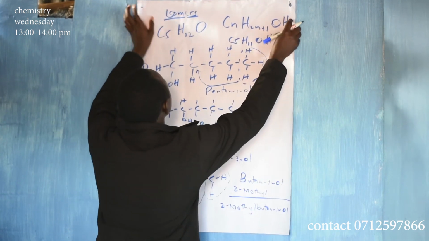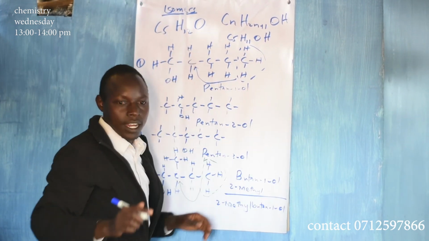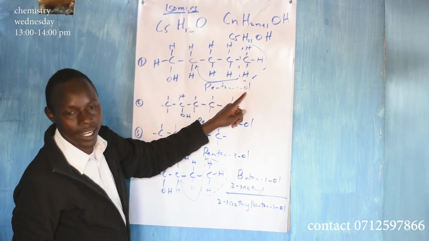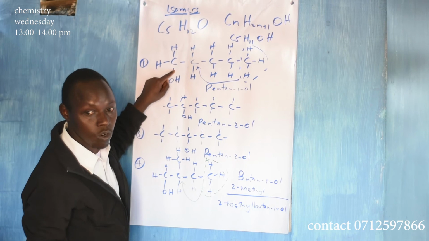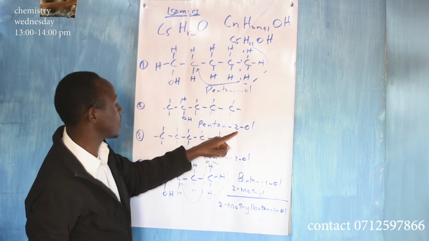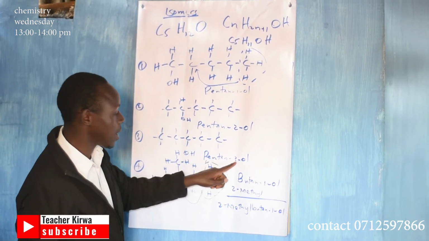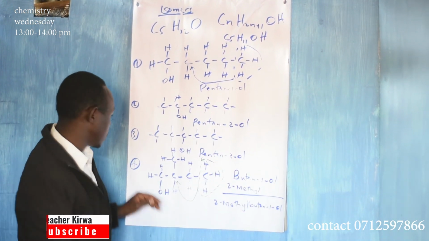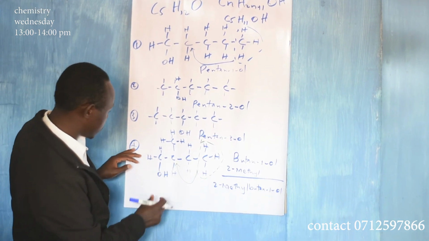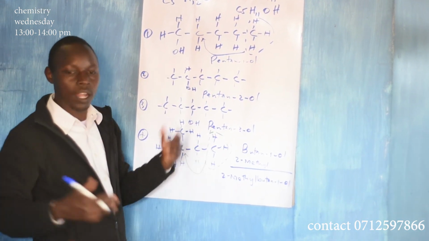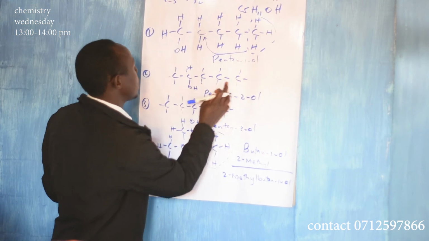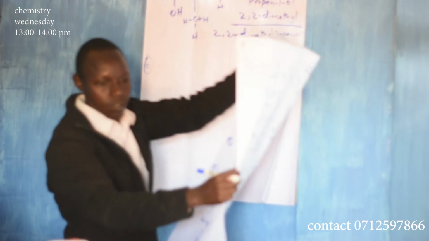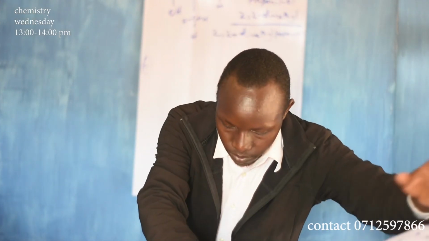Now, there is something I did not mention. Because this is pentan-1-ol, this is a primary alkanol or primary alcohol. This is secondary, and this one is tertiary. So primary, secondary, tertiary. Now here still you can do more. There are so many of them, so those are 5. You can go to the others.